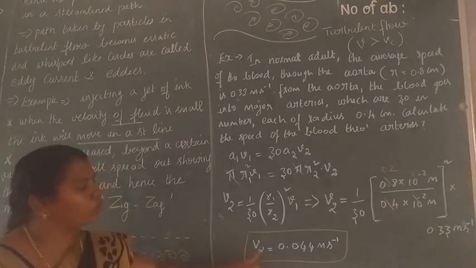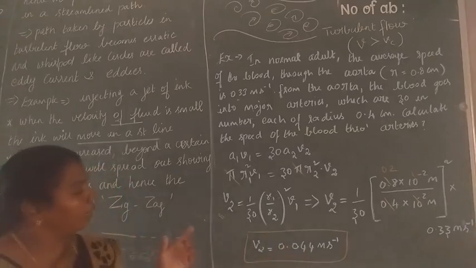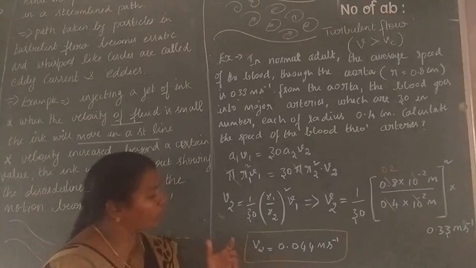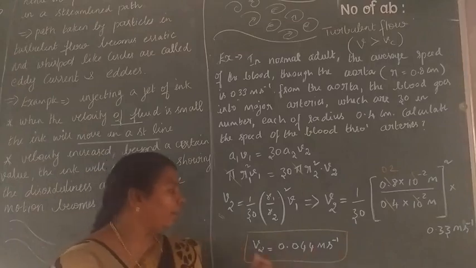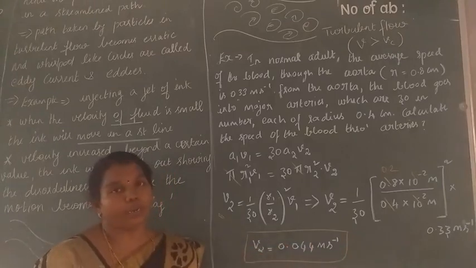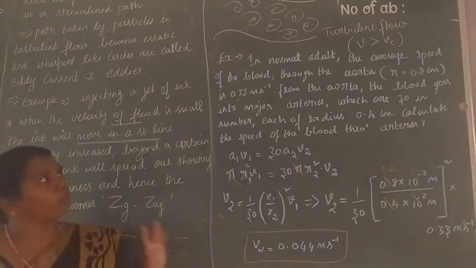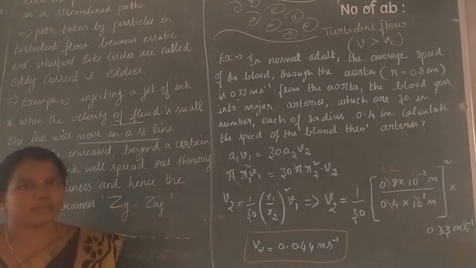So V2 is equal to 0.044 meter per second. And one more thing, in that problem you should mind the unit, because velocity is meter per second. If it is acceleration, it is meter per second square. So concentrate on the unit. Marks are allotted for the unit also. I hope you understand what turbulent flow is, with small simple examples.